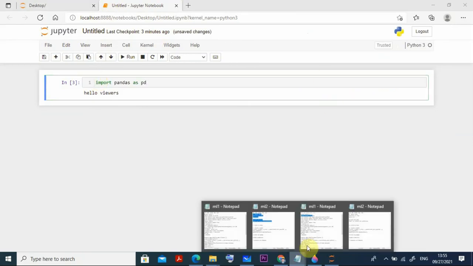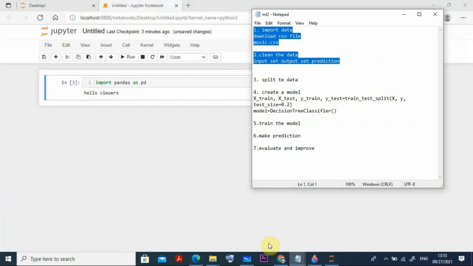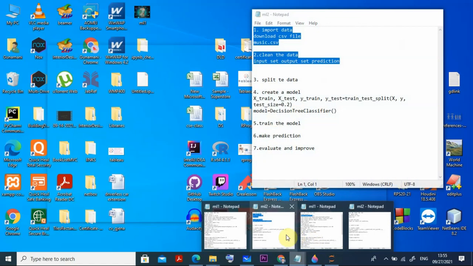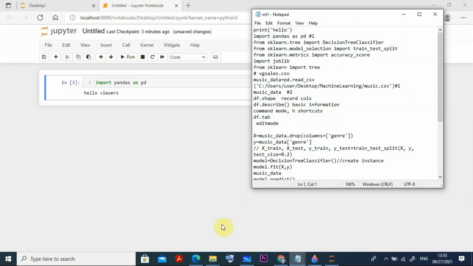Then what you need to do, yeah, I'm here. So then we want to clean this data. Okay, so this is I think ML2, we go for the ML1, all the data will be there in ML1. Okay, fine. So then what I need to do, then I want to read the data. For reading, before that I want to create that, use the command PD dot read CSV file. Okay, PD dot, so this is the file.